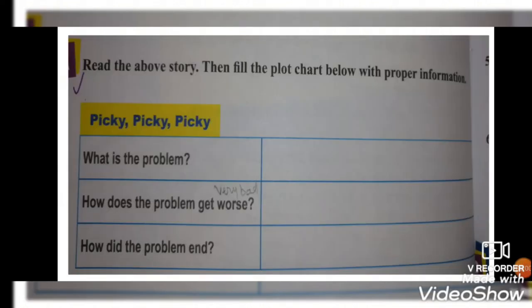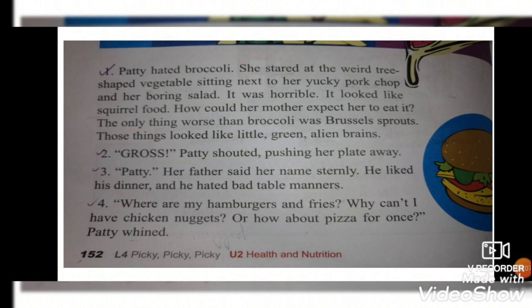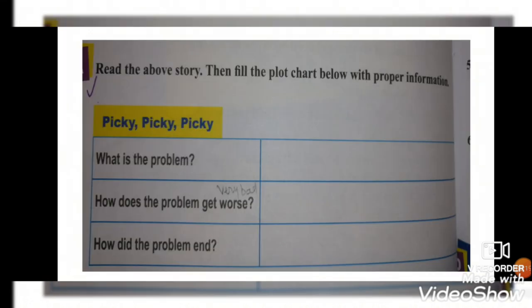And let's go back to exercise A. We need to know what is the problem. So if you go back to our reading lesson to paragraph 1, we know that Patty hated the broccoli. So the main problem is that Patty hates broccoli. Now, how does the problem get worse? So here we want to know what are the rising actions that cause the problem to get worse and worse. Let me first ask you questions.